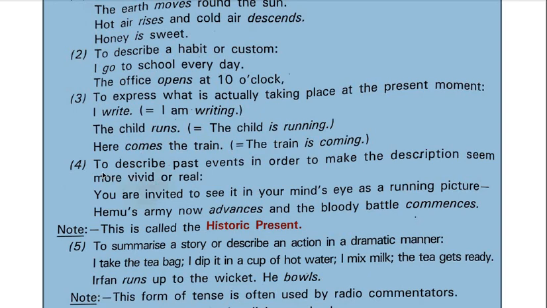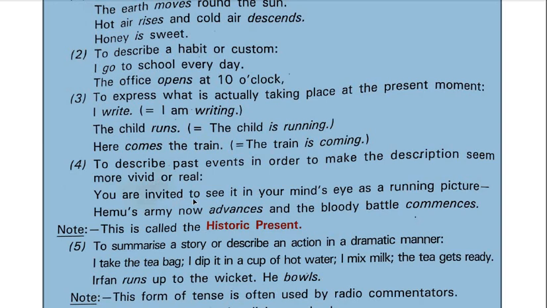Fourth use, it is also used to describe past events in order to make the description seem more vivid or real. If you want to show the things which happened in the past, if you want to make those happenings, those events more specific, more vivid, meaning clear, more effective, you can use simple present tense forms of structures to do so.